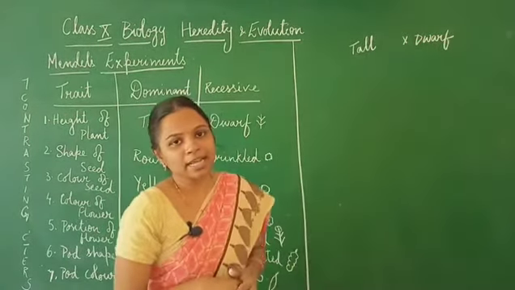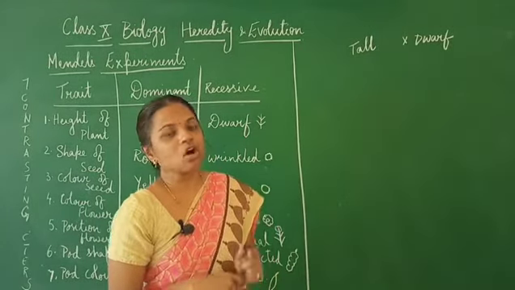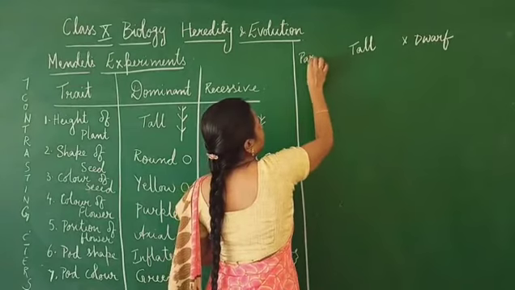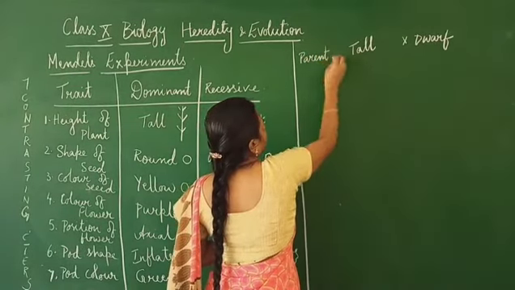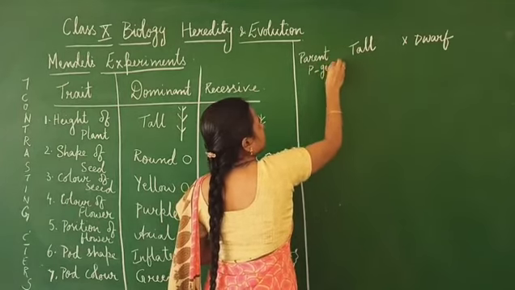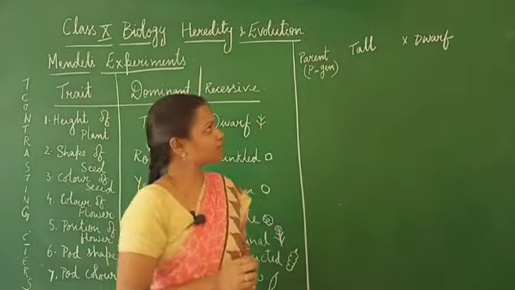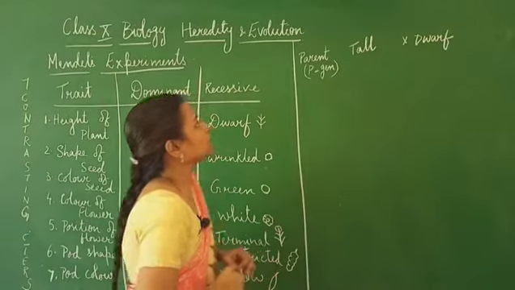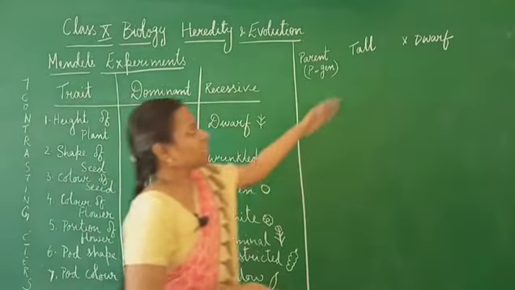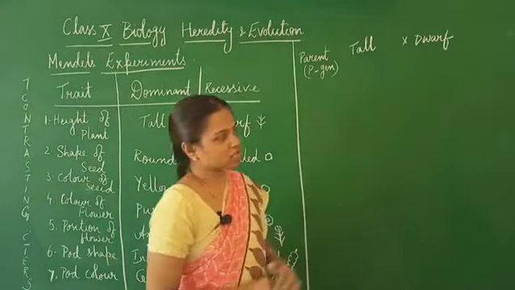This he named as the first generation or the parent generation. So, it is the parent generation, represented as P gen. Yes? Okay. So, now this particular height of the plant is being studied over here in this cross.